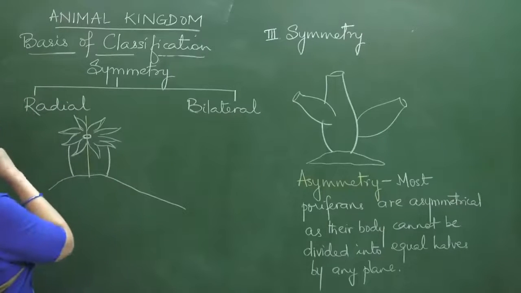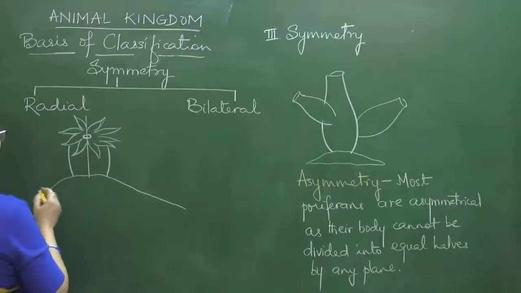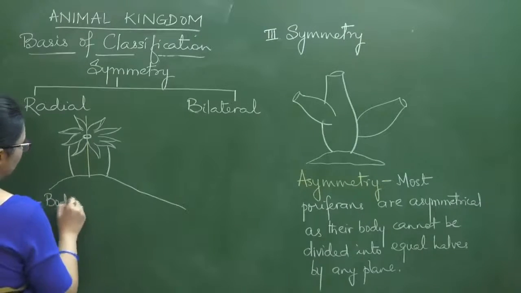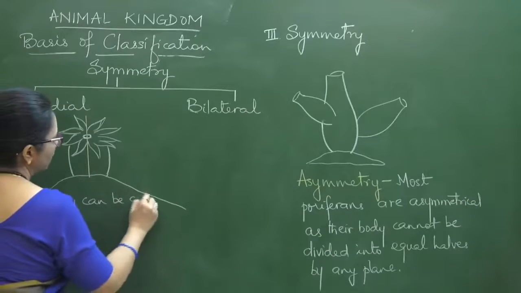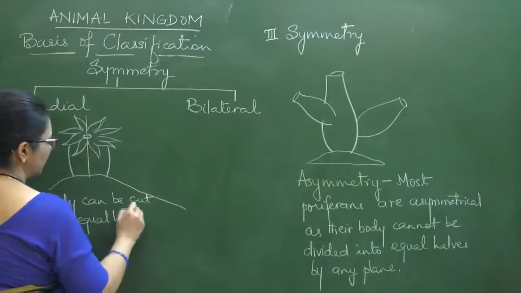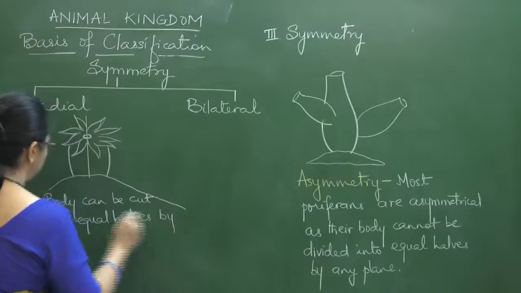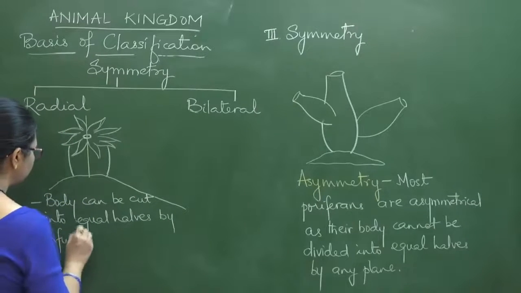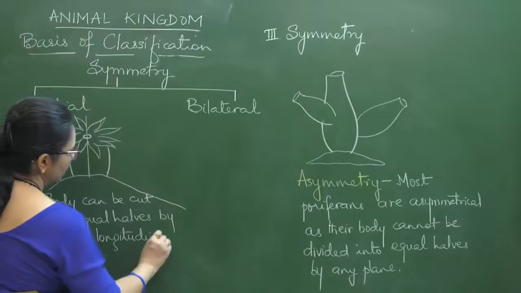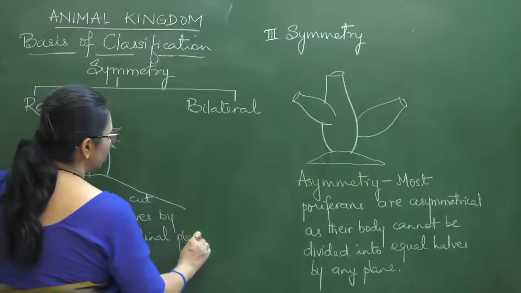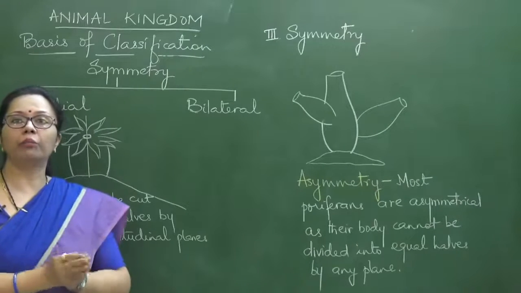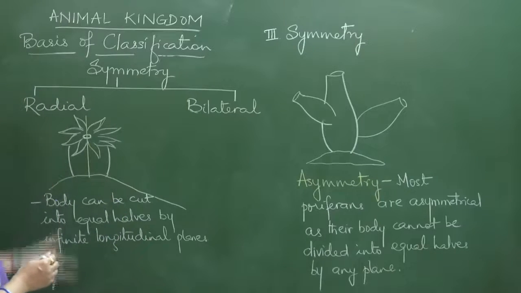So radial symmetry is that the body can be cut into equal halves by infinite, but at the same time I'll add on longitudinal, infinite longitudinal planes. So the body can be cut into equal halves by infinite number of longitudinal planes, right?